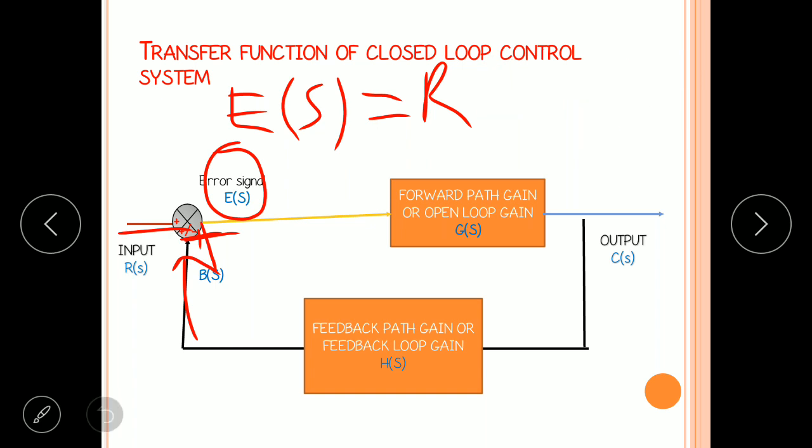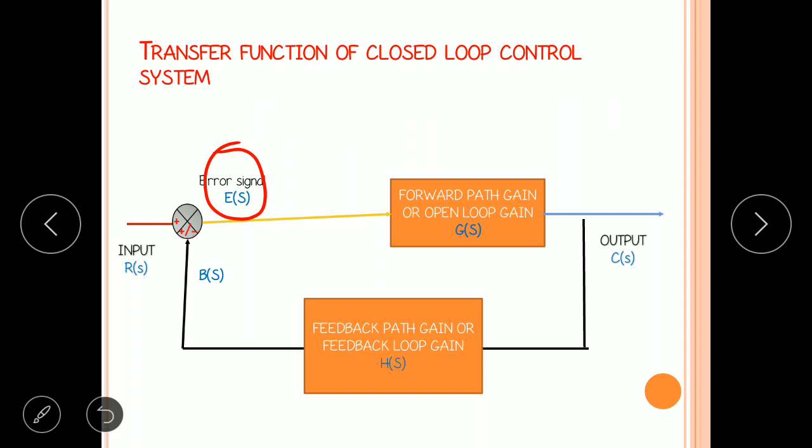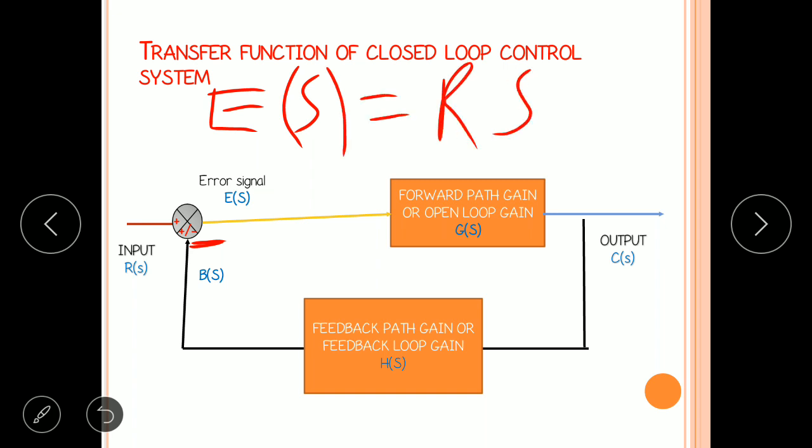Similarly, for negative feedback system, here the feedback signal is negative. So the error signal is E of S equal to input signal minus feedback signal.